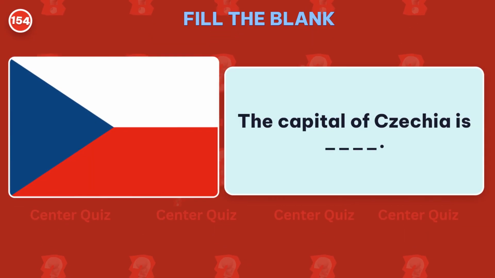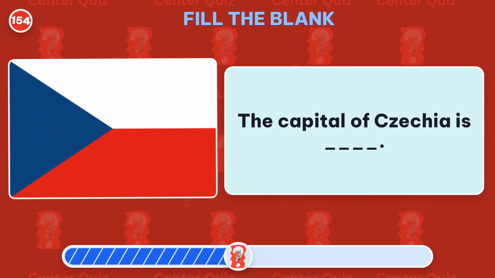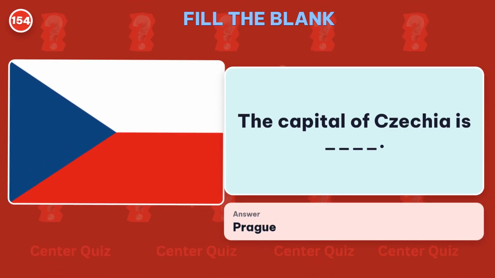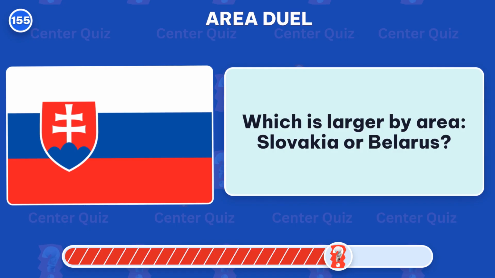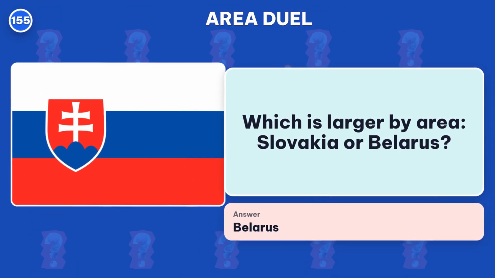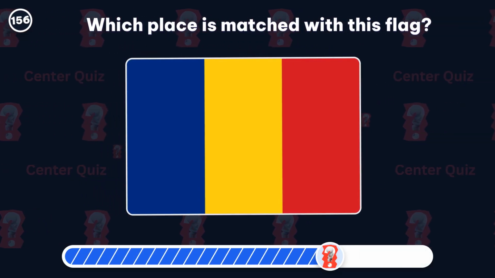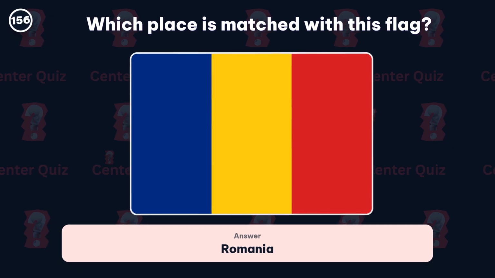Fill in the blank. What is the capital of Czechia? Answer: Prague. Which is larger, Slovakia or Belarus? The right pick is Belarus. Which place is matched with this flag? The right answer is Romania.